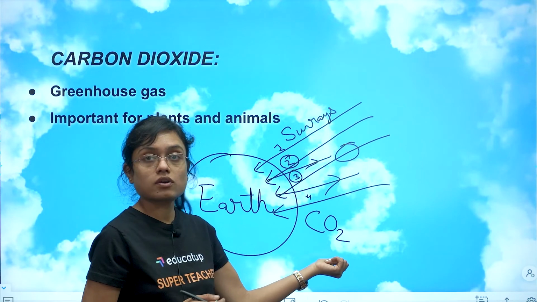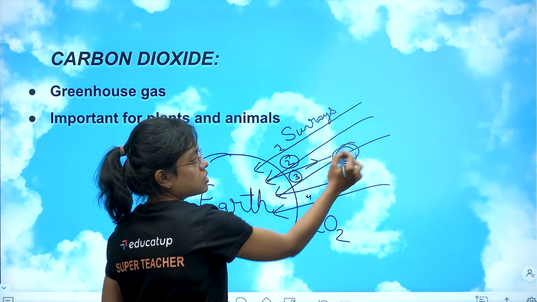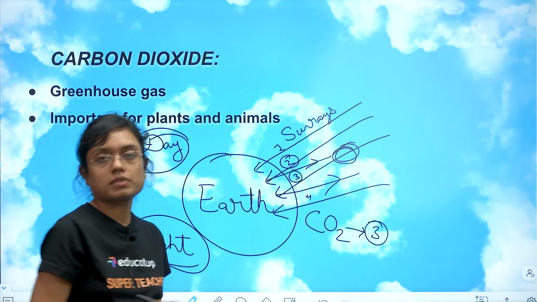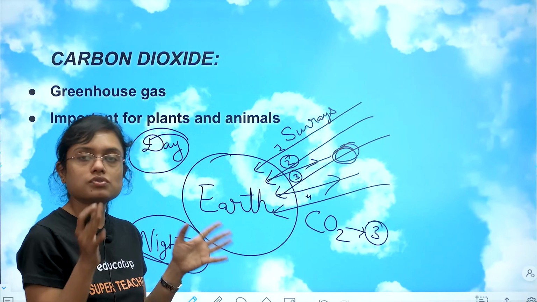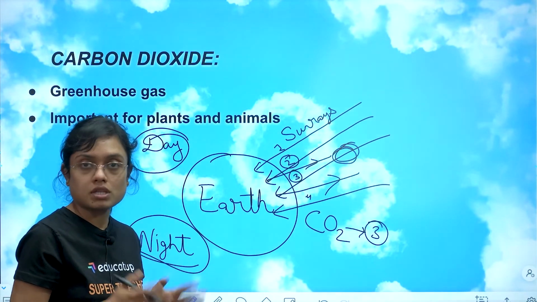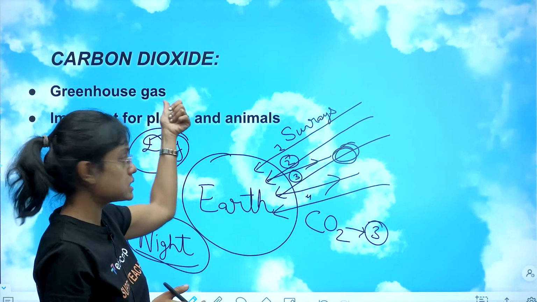Then how will we people survive? So this carbon dioxide gas, what it does is that it absorbs some of these reflected ones. Maybe उसने third वाले को absorb कर दिया. The third sun ray was absorbed by carbon dioxide. This complete phenomenon which I have told you is greenhouse. And because carbon dioxide is working in this greenhouse, it is known as greenhouse gas.